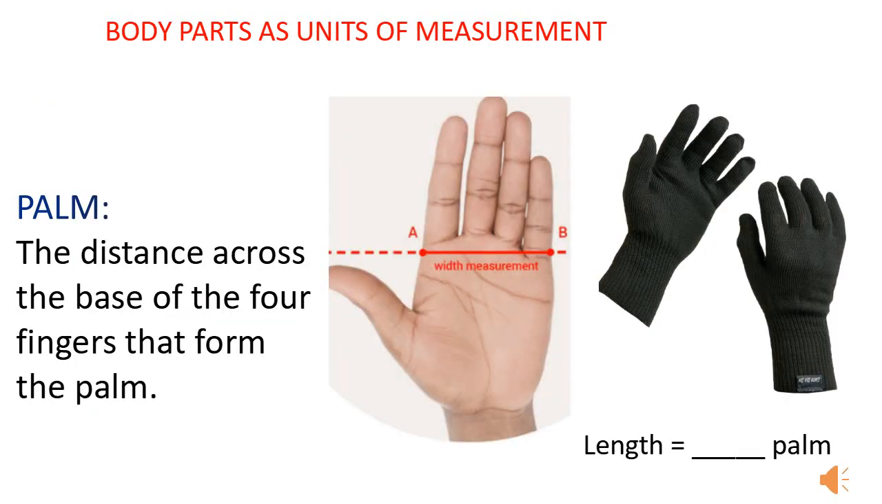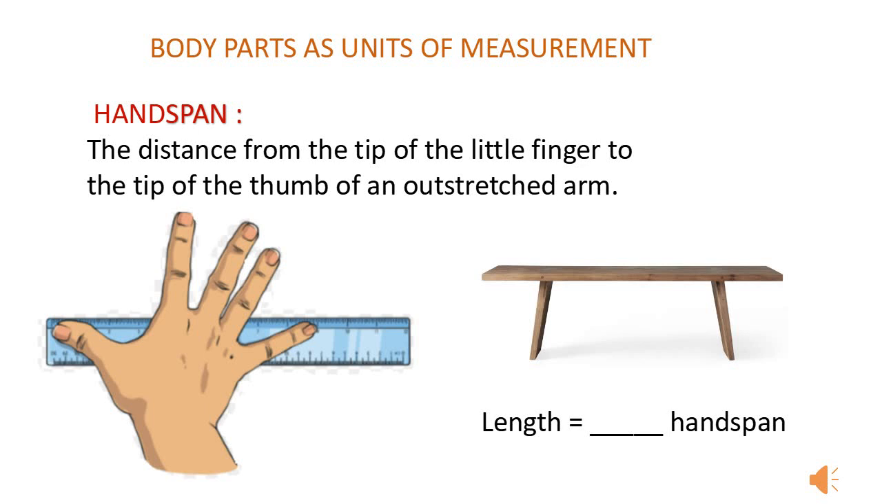Now let's see how much is palm length. It is the distance across the base of the four fingers that form the palm. Now guess the length of your hand gloves. Okay, now we will see how much is hand span. It is the distance from the tip of the little finger to the tip of the thumb of an outstretched hand. Now measure the table at your house in hand spans.